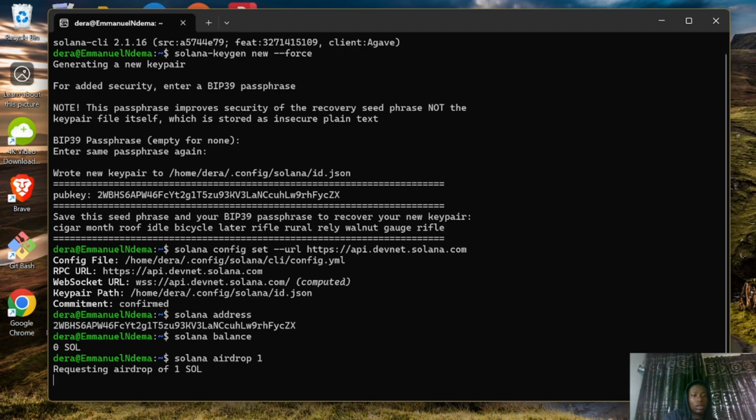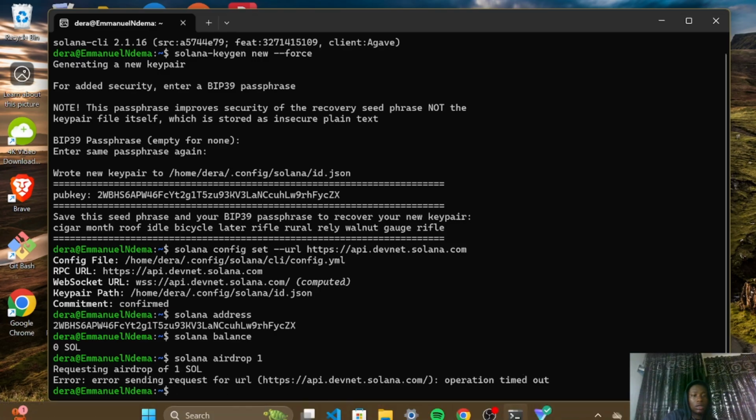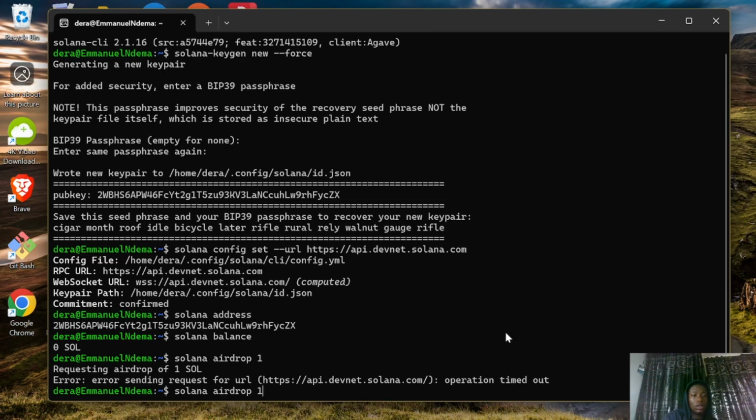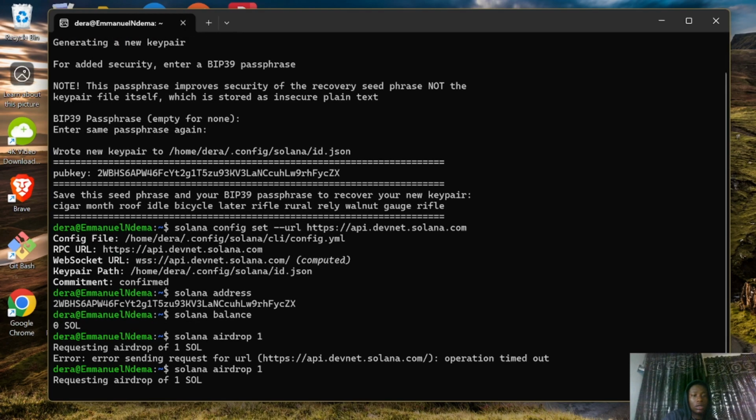So that is why it's taking time. Let's wait for it. Okay, error sending request. Now let's try it again: solana airdrop 1.